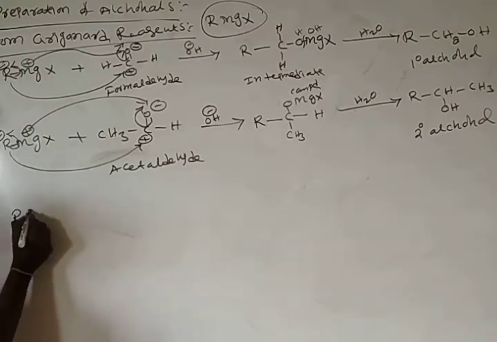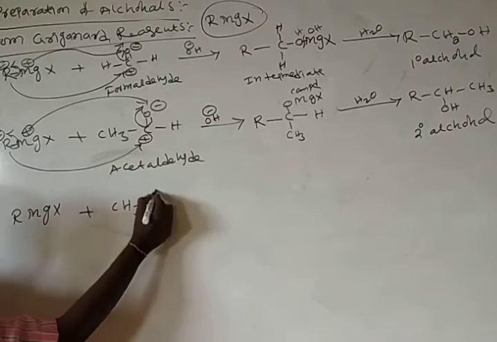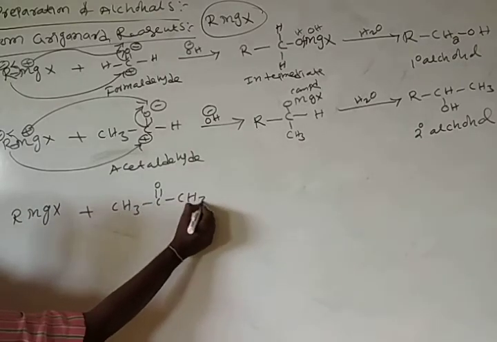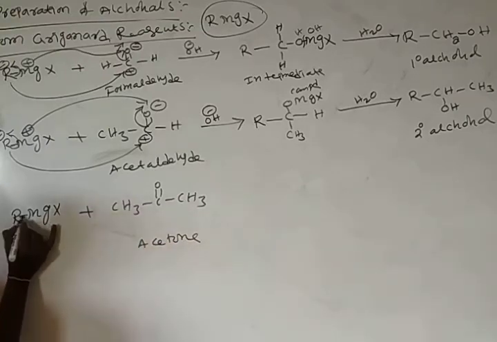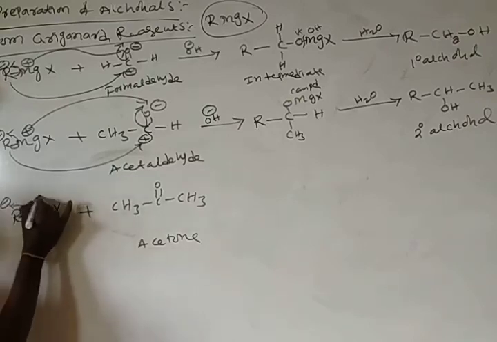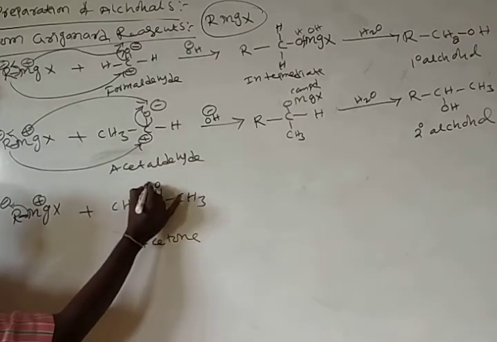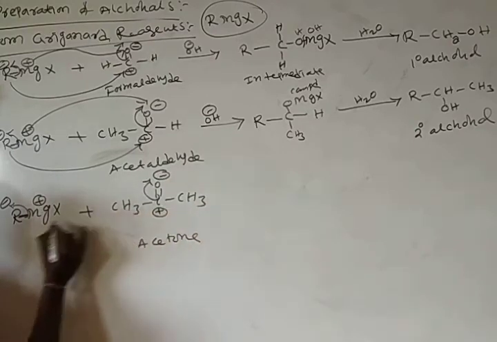Then in continuation we'll see one more. RMgX reacts with acetone. Here the electrons transfer towards carbon, carbon gets negative and magnesium gets positive. The pi electrons transfer towards oxygen, oxygen gets negative and carbon gets positive.